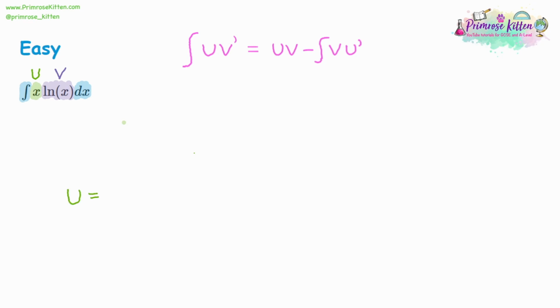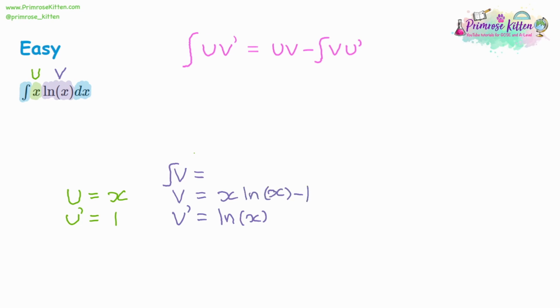So u is x. That would mean u dash, differentiate x, you get 1. Then we look at v. Now we're starting off with v dash. v dash is our ln x, and we're going to need v, the integral of v dash. And here's where we have a problem, because integrating ln x is quite complicated. Now you can just about do it, and it's going to be x ln x minus 1.